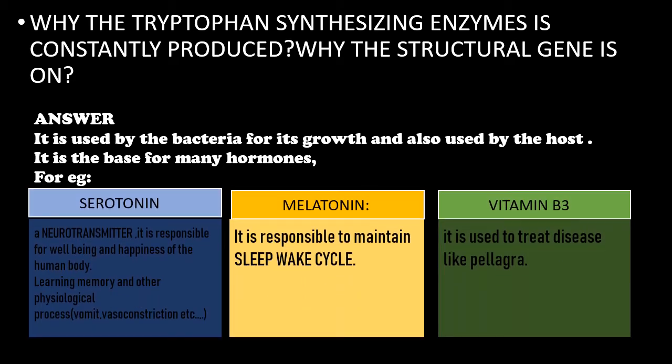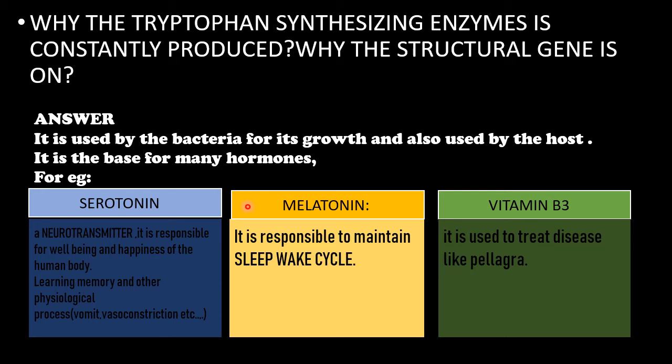Serotonin is a neurotransmitter. It is responsible for well-being and happiness of the human body, and other processes such as learning, memory, and other physiological processes such as vasoconstriction, vomiting, that is nausea, etc. So these conditions depend on serotonin, which has tryptophan as its base.